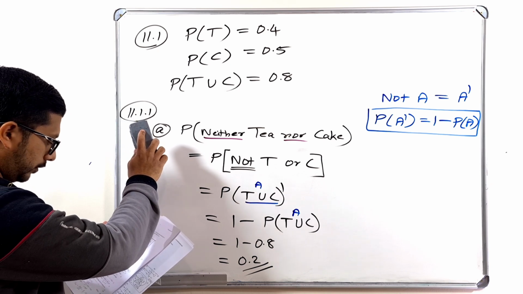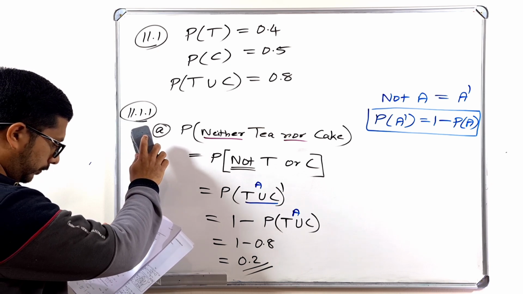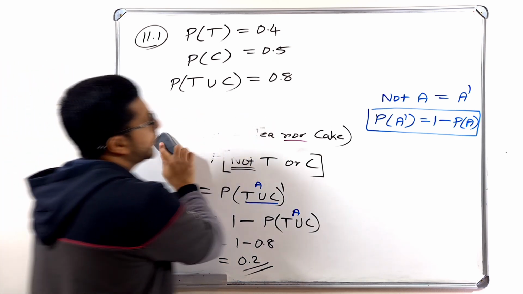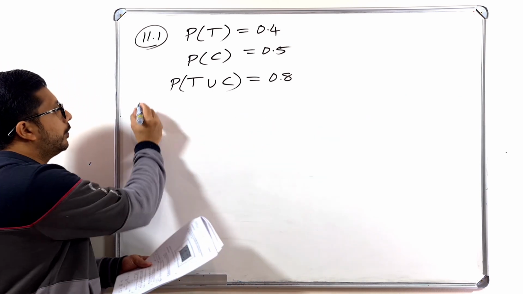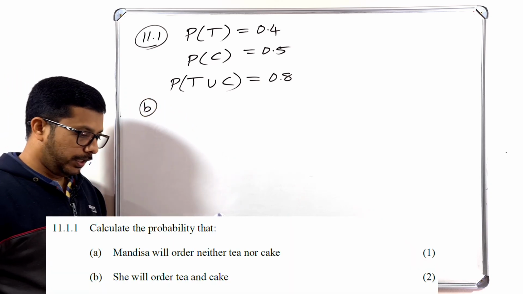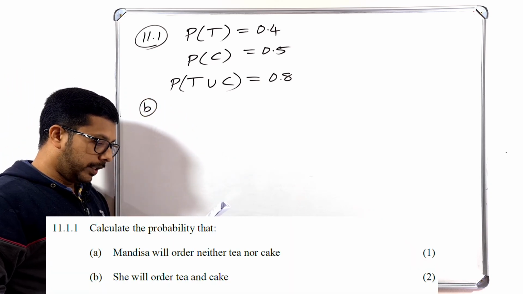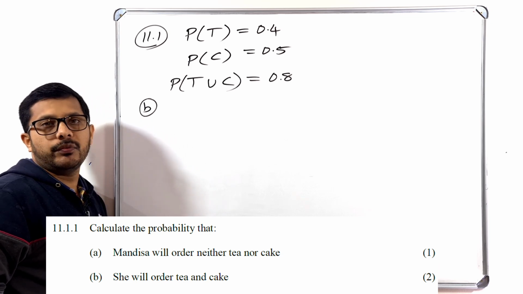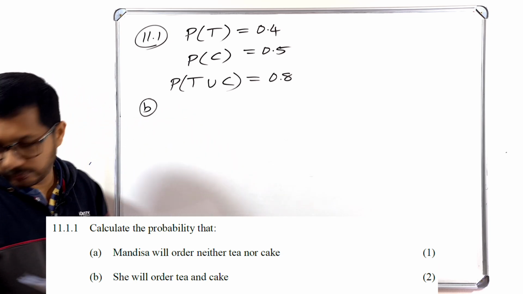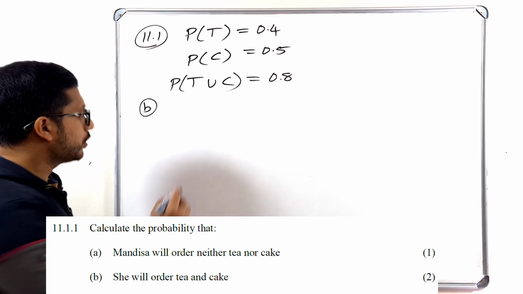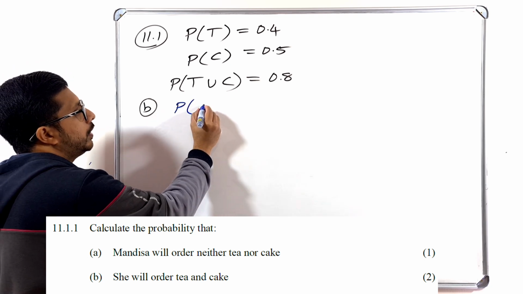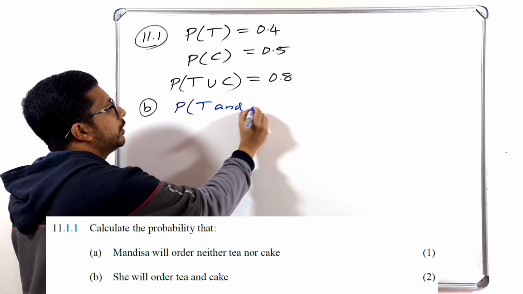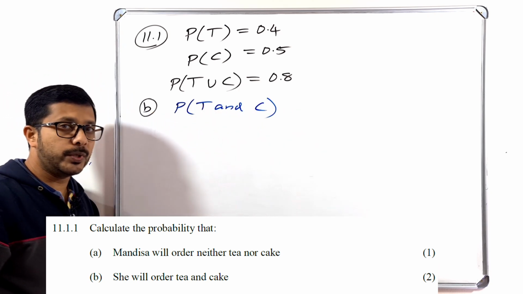11.1.1b. Okay, what is that one? B part, same one, B part. She will order tea and cake. You have to find the probability. So probability that she will order tea and cake. And means what?